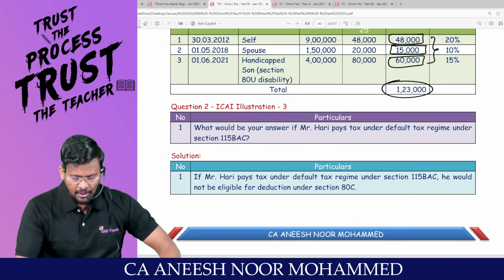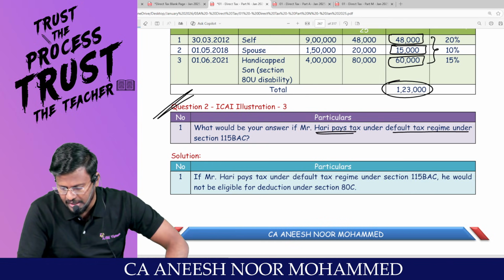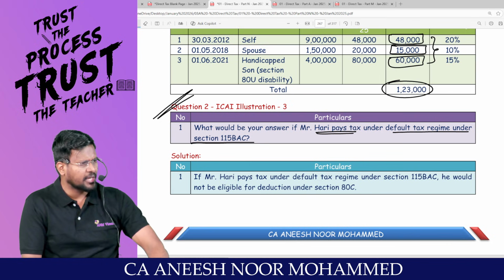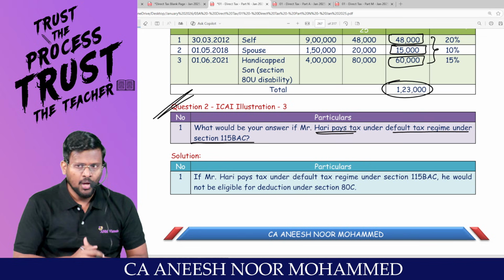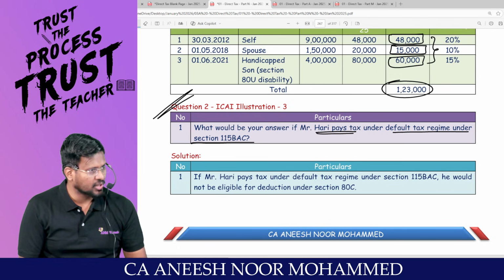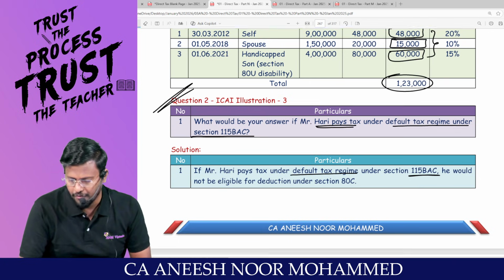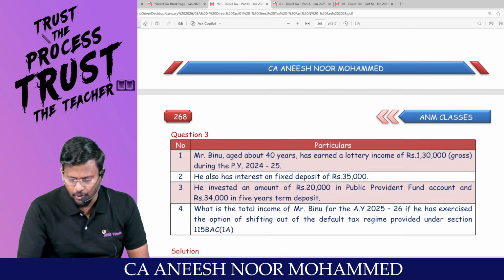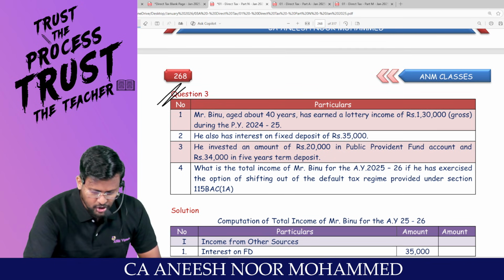Pakka? Sir, what would be your answer if Mr. Hari pays tax under the default tax regime under 115BAC? If he is travelling through the default tax regime under 115BAC, my dear lovable students, 80C deduction cannot be allowed. If Mr. Hari pays tax under the default tax regime under 115BAC, he is not eligible for deduction under 80C. Pakka? I'm coming to question number 3, man.